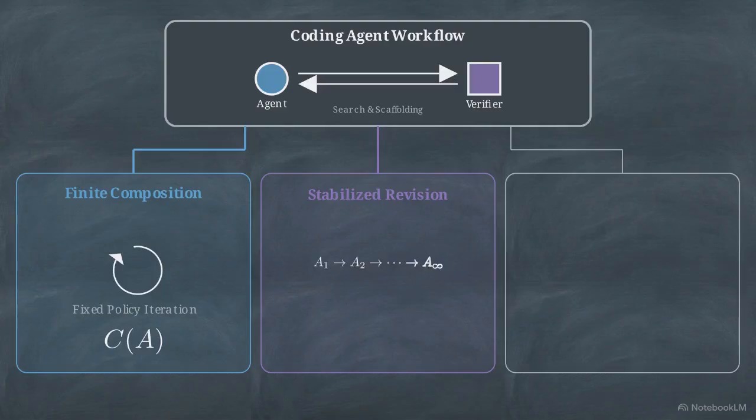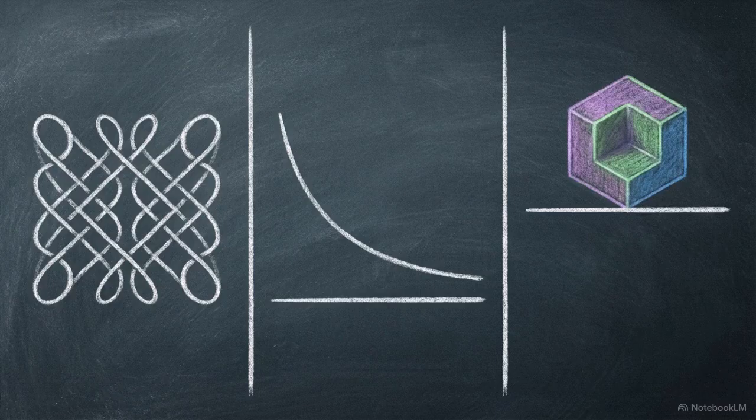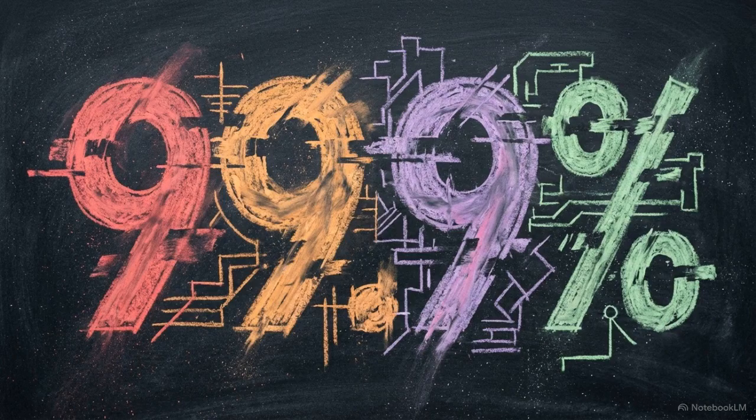Second, if the evaluation metric extracts the final mathematically converged answer after exhaustive retries, the output sits in the jump level regime, A'. Third, if those exact search traces are used to distill a new checkpoint that writes the code natively without needing the verifier, external guidance is internalized. This is cross-layer ascent to Oracle B. A single empirical pipeline supports three distinct, mathematically incompatible realities, depending entirely on experimental design. Reporting a high benchmark score without explicitly defining which of these three paths produced it renders the data scientifically ambiguous.